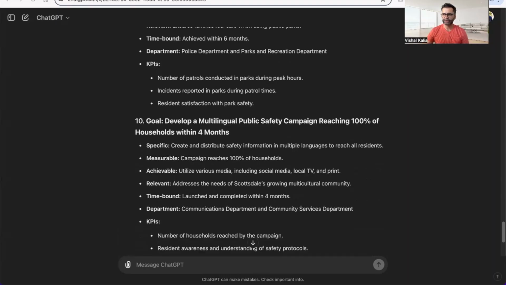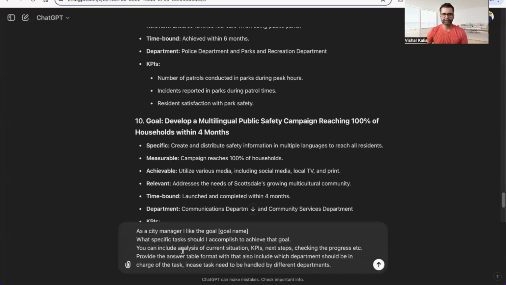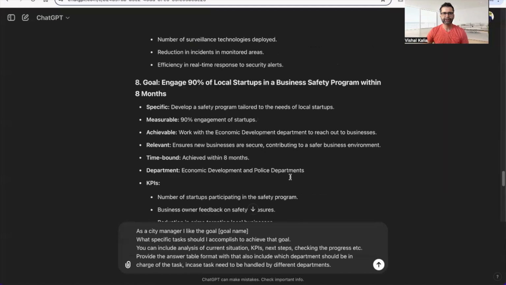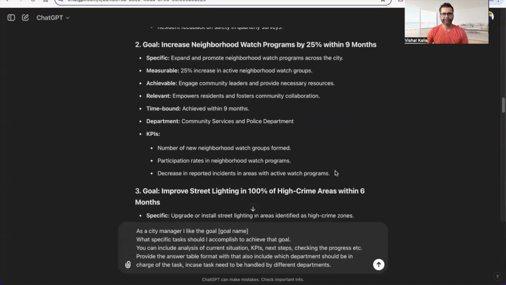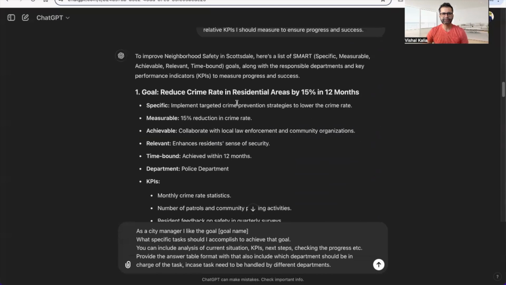Now let's deep dive into each one of those goals. This is a generic prompt that I have. As a city manager, I like the goal, so let's pick one of these goals that we can deep dive into. I really like the first one, reduce crime rate in residential areas in 12 months. So I'm going to select this and say, as a city manager, I like this particular goal. You can pick whichever one you want.